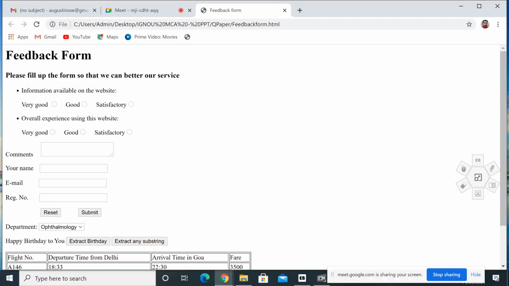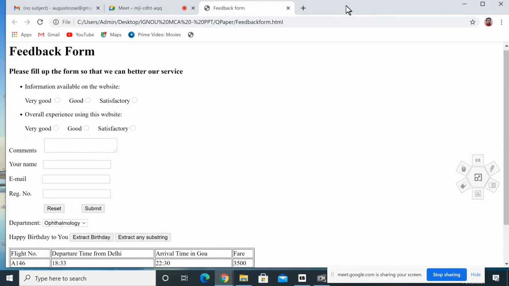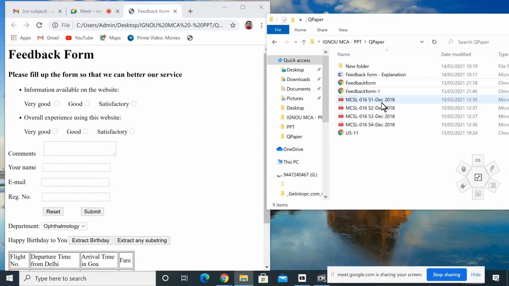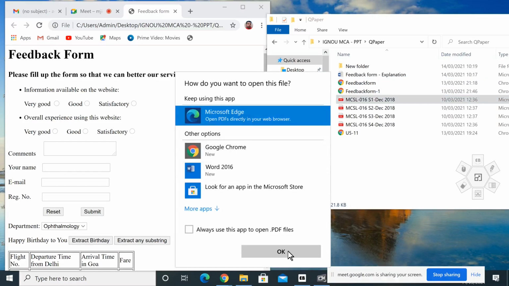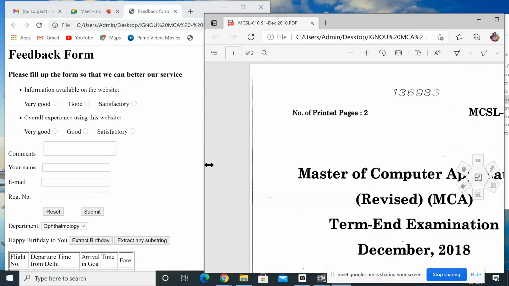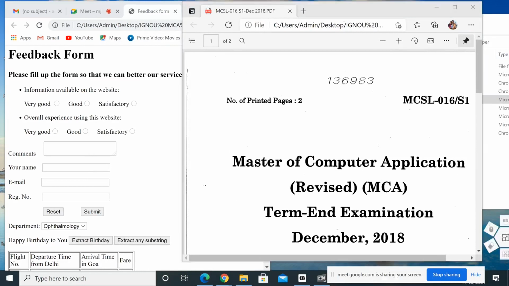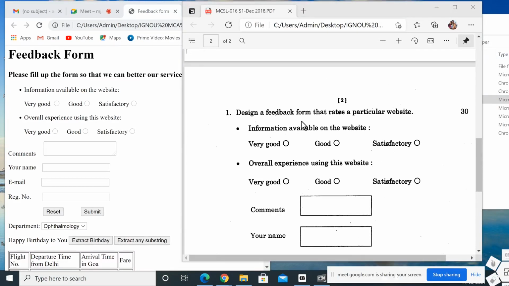First, I want to connect my keyboard and mouse to my interactive panel. So it's connected. First I will show the output and after that I will discuss, so that we can discuss the questions. So this is the first question: design a feedback form that rates a particular website.